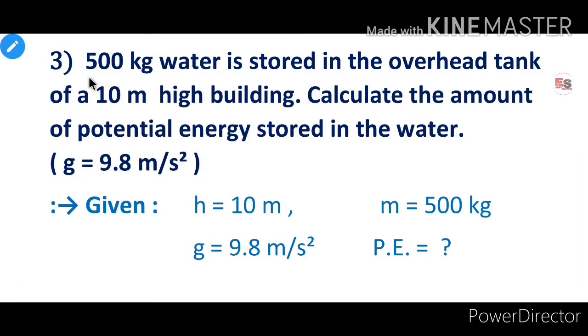Example number 3. 500 kg water is stored in the overhead tank of a 10 meter high building. Calculate the amount of potential energy stored in the water. The value of g is given. g is equal to 9.8 meter per second square.